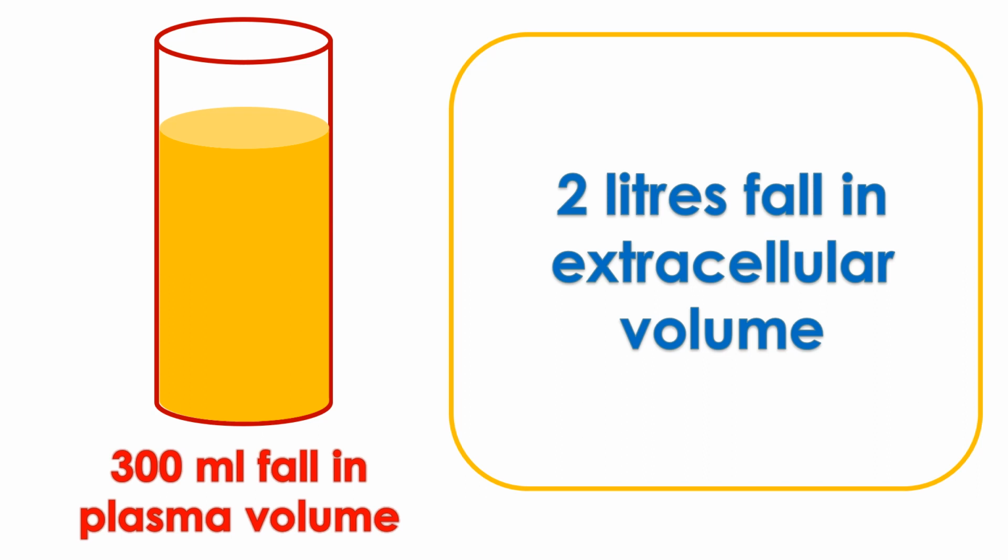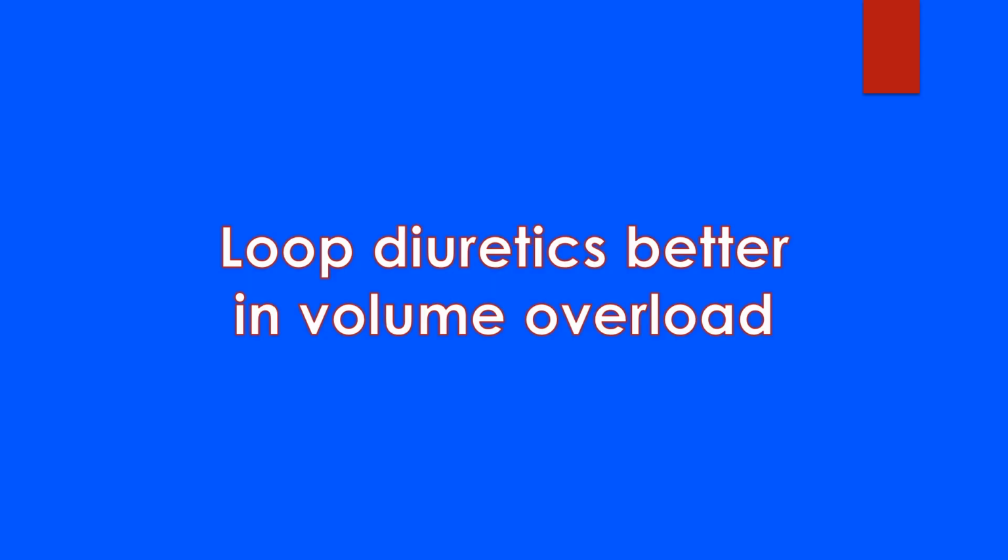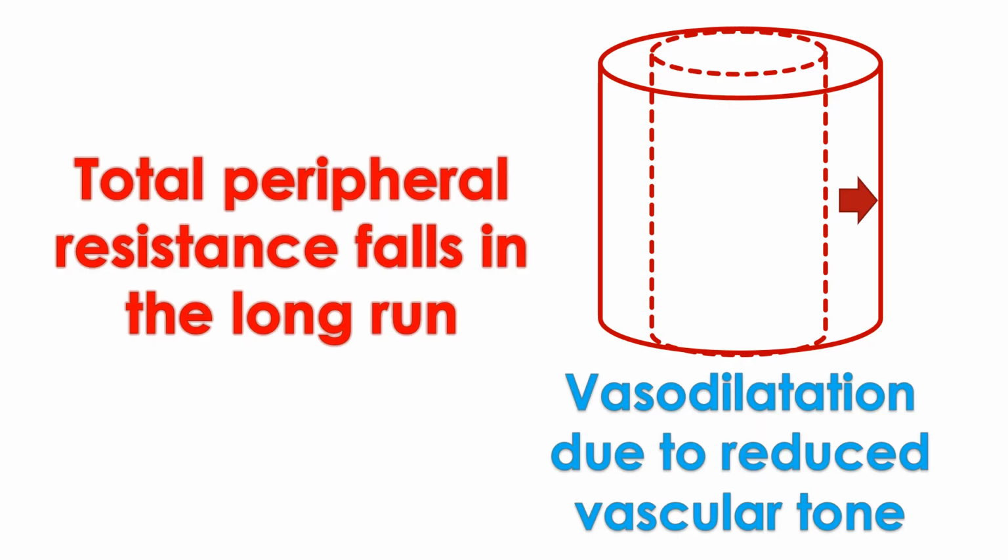But some of these effects on volume contraction get compensated on long-term usage due to compensatory mechanisms. Moreover, if volume loss was the main reason for lowering blood pressure with diuretics, loop diuretics, which produce more volume loss, should have been more powerful antihypertensives than thiazide diuretics. But the fact is the reverse, except in situations of volume overload, where loop diuretics have a better effect on lowering blood pressure.